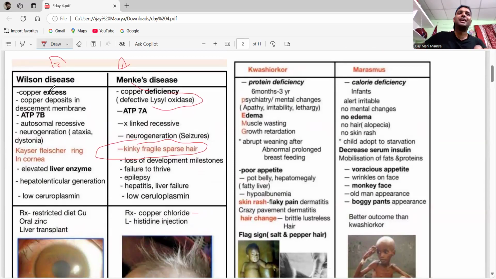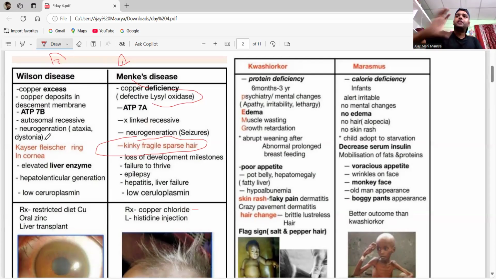Coming to Wilson disease, here there is copper excess, because copper is not excreted from the liver. That's why copper accumulates in the liver and causes toxicity to the liver, and from the liver it spreads throughout the circulation.